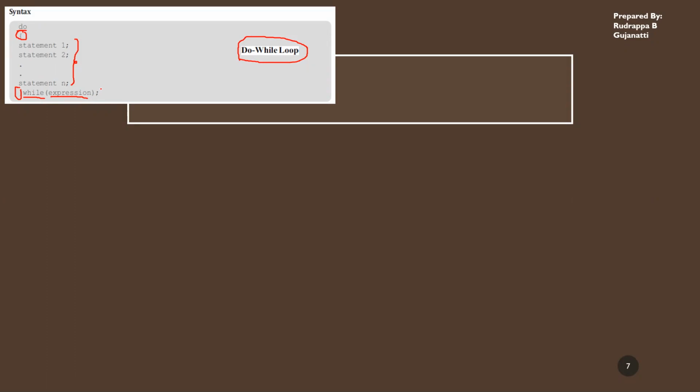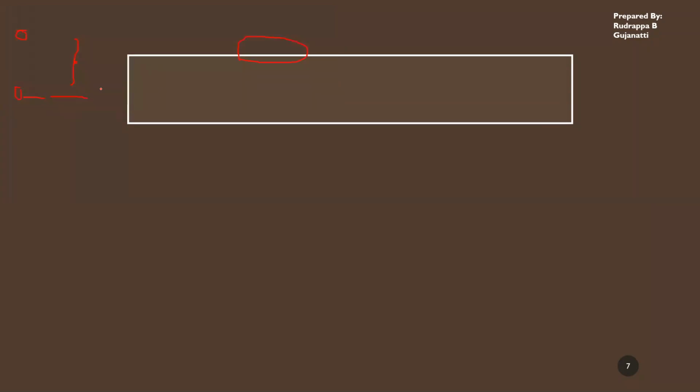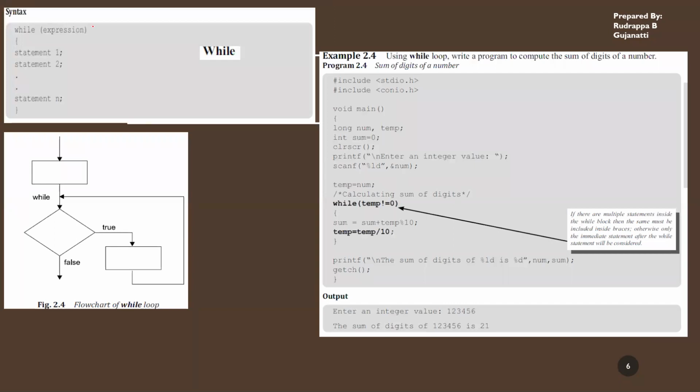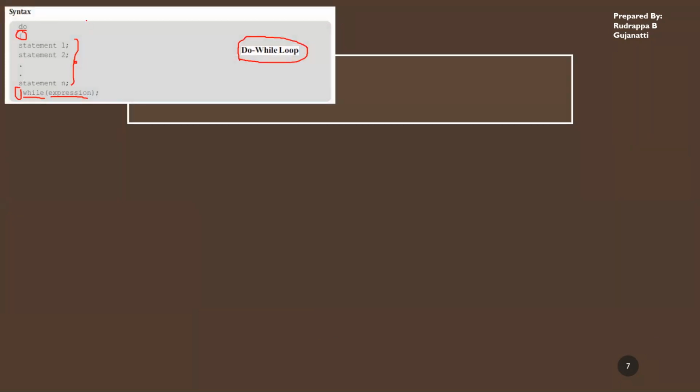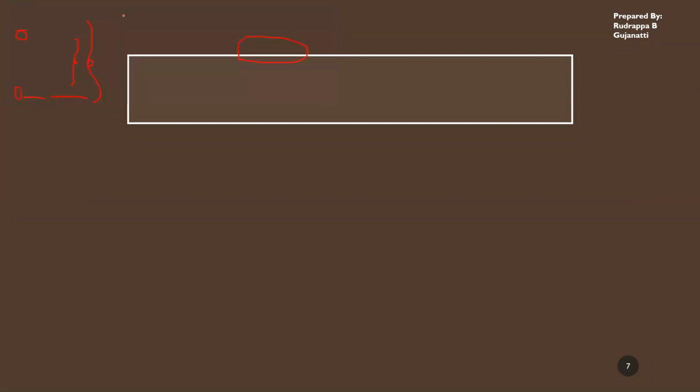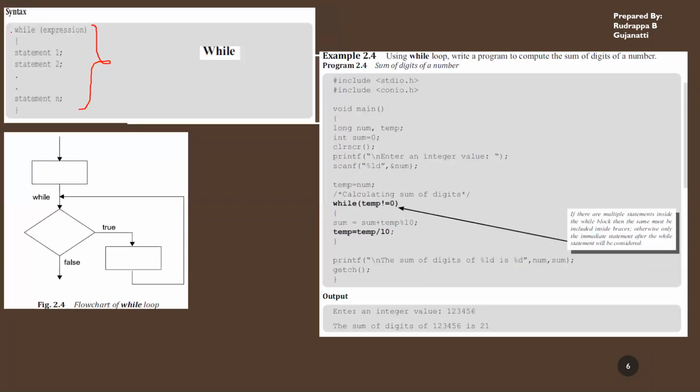Now, what's the difference between while and do while? First is the syntax, the way in which it is written. This is the syntax of while, whereas this is the syntax of do while. Now there is another difference. In the while block, these statements are executed only if this expression is true.